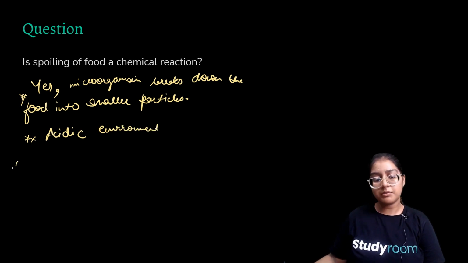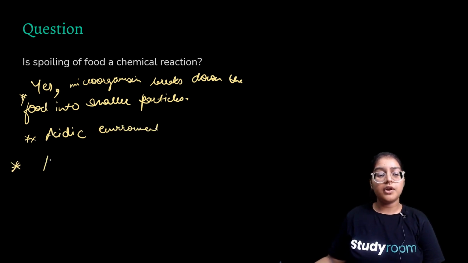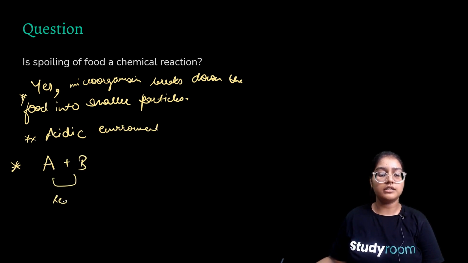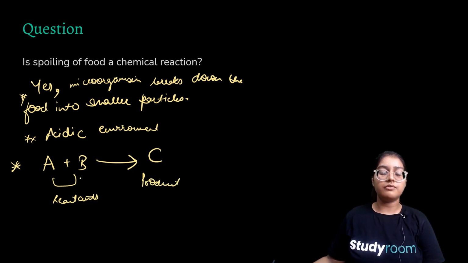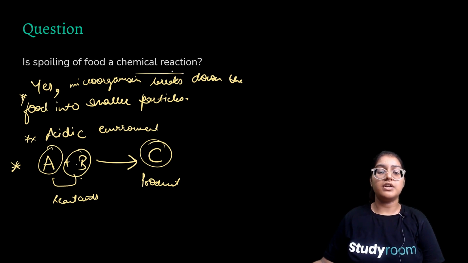And what is a chemical reaction basically? When A plus B, both different, we call them reactants. When they get mixed and react, they produce a product C. So mixing of two different reactants gives a product C, and that C has different properties as compared to A and B. So this is what a chemical reaction is about, and it is irreversible in nature.